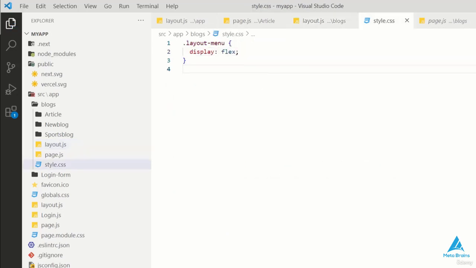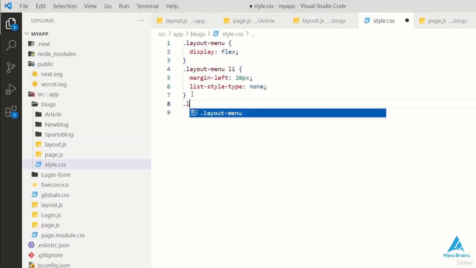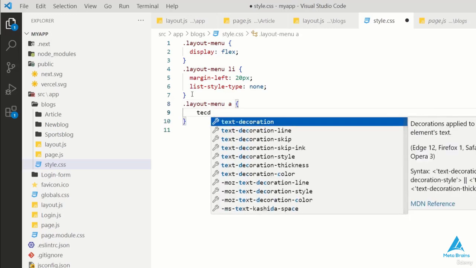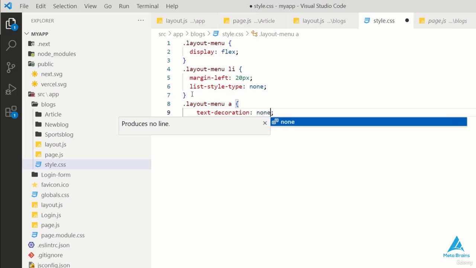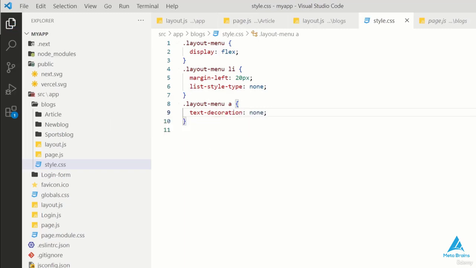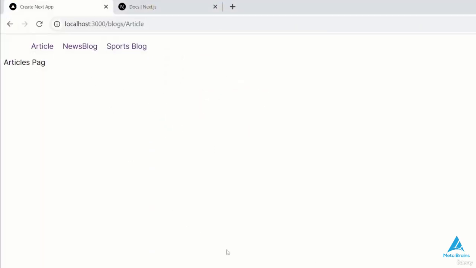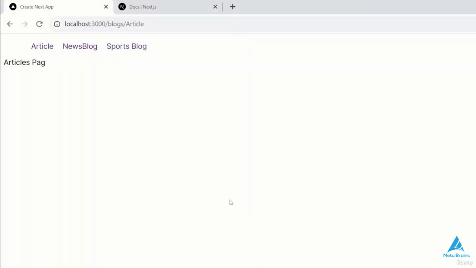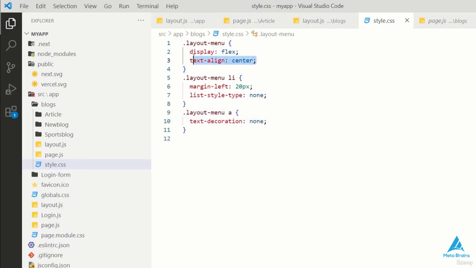./style.css. In this I'll go to the left and type in the name of the device. Next, the list of devices will be displayed, and then in the layout menu I'll type in the link tag of the device. Text decoration is done, and as you can see here, it's looking good. Now we can do text center, text align center. We can't go to center because here we've used the flex system.